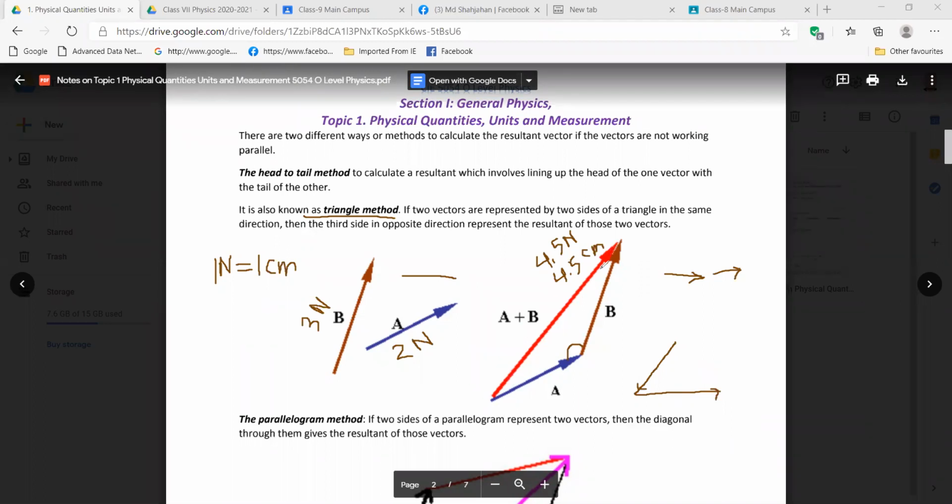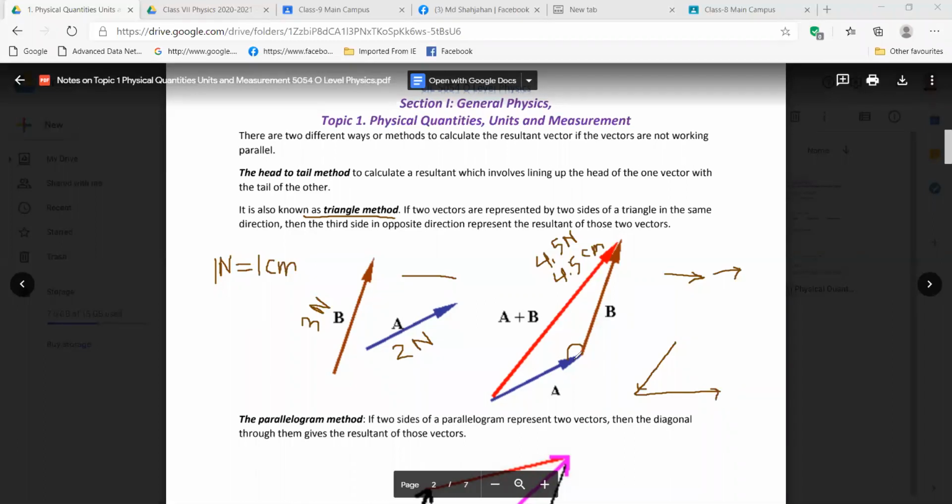That is giving you the resultant. Why am I saying opposite direction? If you think about A and B, the way they are proceeding, it's anti-clockwise, right? You know about clockwise and anti-clockwise direction, right?